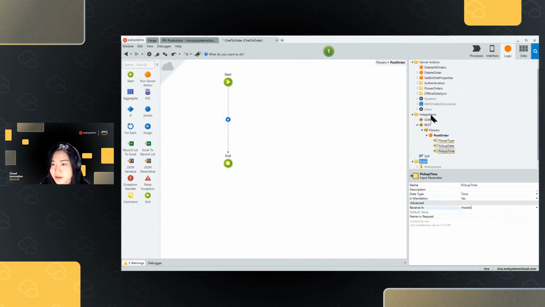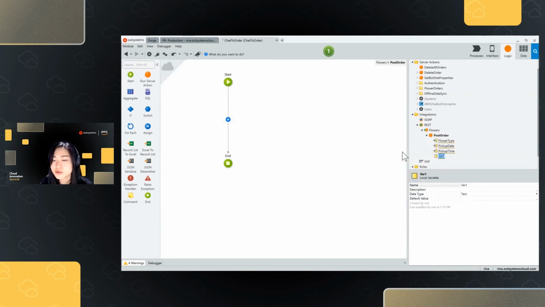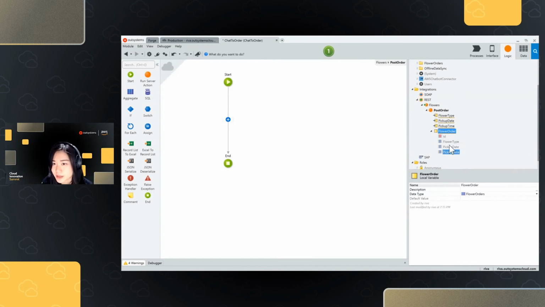Aside from that, I also need another variable just to store all of these into an object. So I'm going to name this flower order, the same name as my database, because when I do that, OutSystems guesses already my data type to be the same as my database, and therefore giving me the same structure as my database.